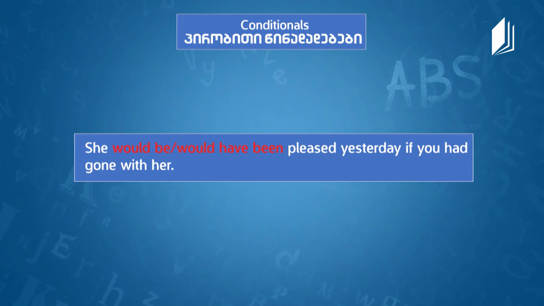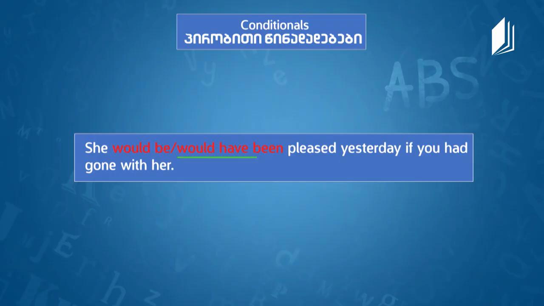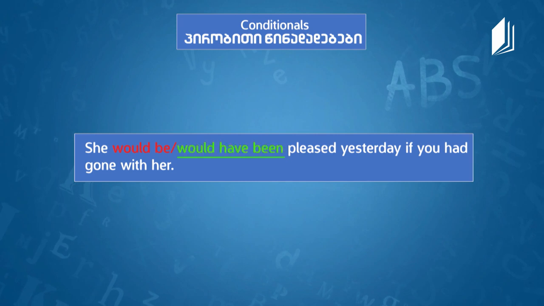Okay, and the next one for me, she would be or would have been pleased yesterday if you had gone with her. So as it is about yesterday, it's about past, it's a hypothetical situation about past. I think that I need to use third conditional, and I would say she would have been pleased yesterday if you had gone with her. So I didn't go with her, so she wasn't pleased. So it's kind of regret about past, and I think that I'm right.